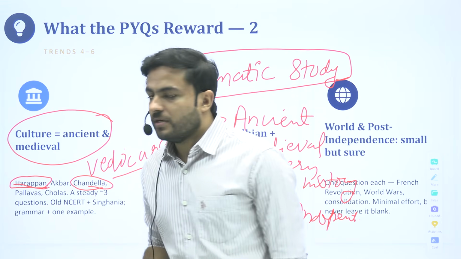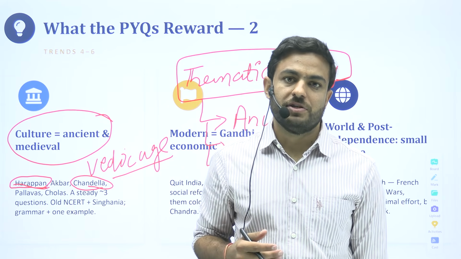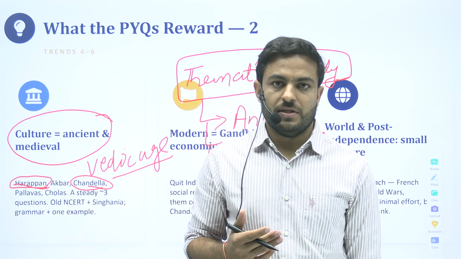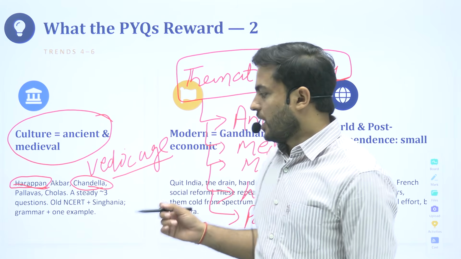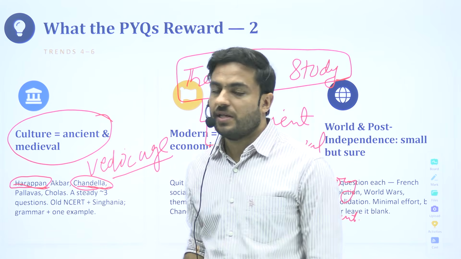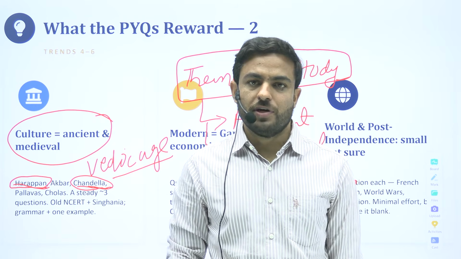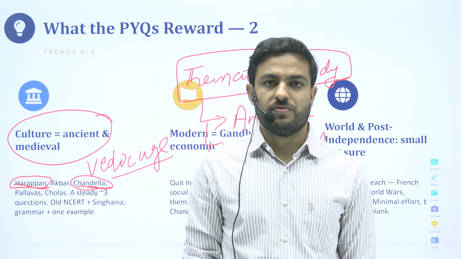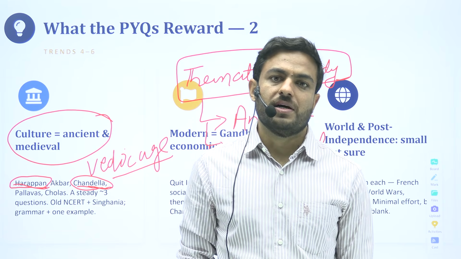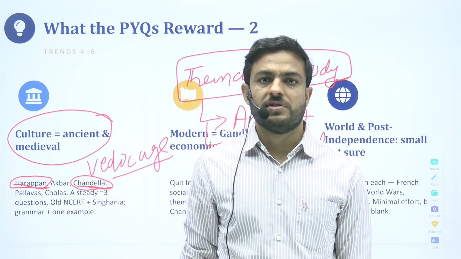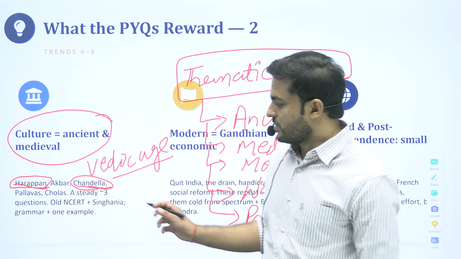In 2025, and history always sometimes gives you some bouncer questions as well, which are a bit difficult to handle, and we would be discussing as to how we can handle those questions as well. They have asked you about the Chandela art. They will ask you about Pallava art. So there are 1 or 2 such questions in each one of the papers. They are to test your resilience. They are to test how smartly you deal with something that is uncertain. So these, I generally call them the bouncer questions.